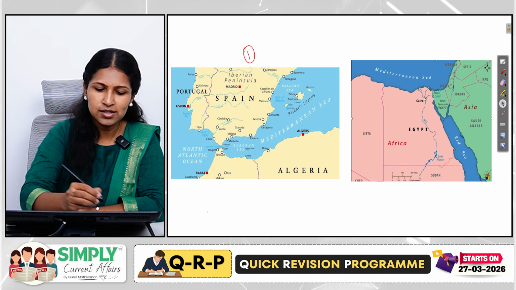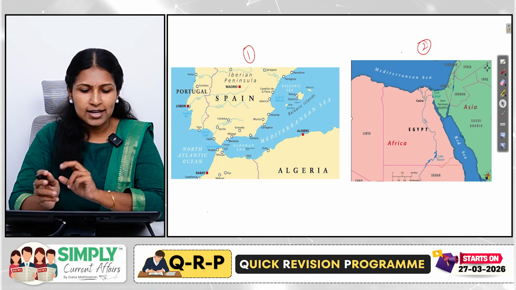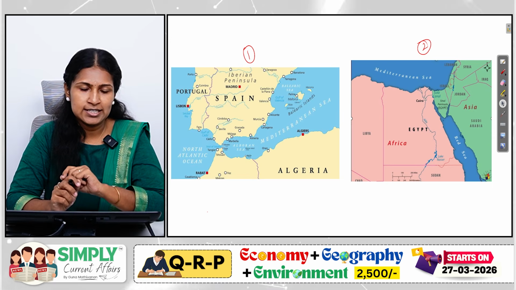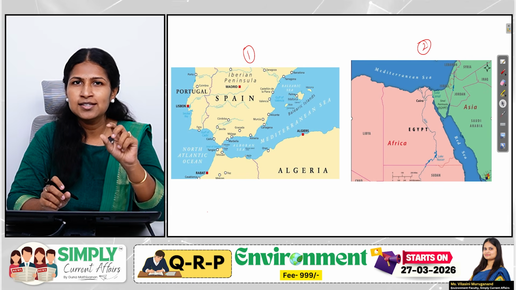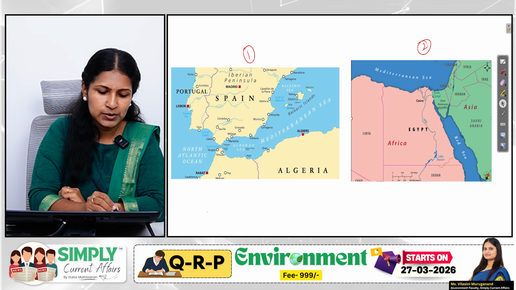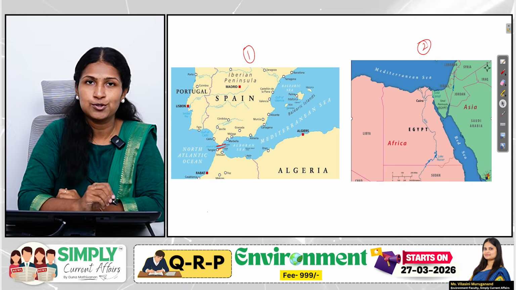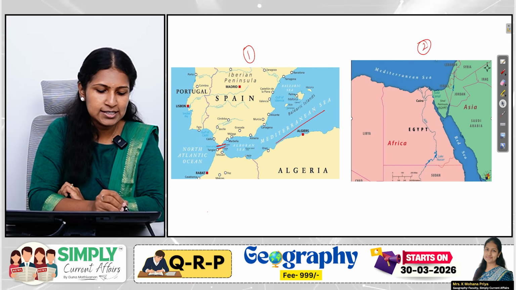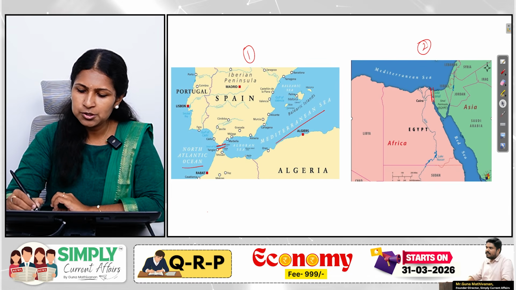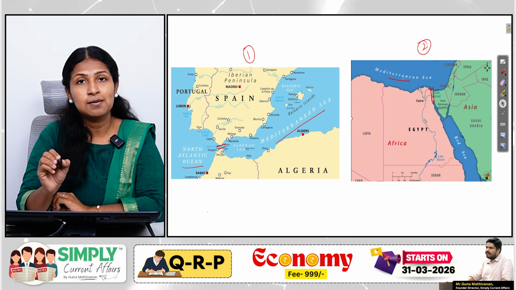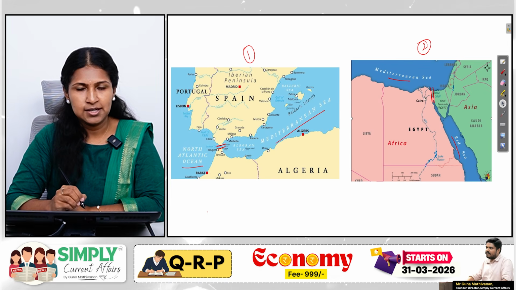As you can see, there are two images in front of you. So this is image 1 and this is image 2. In both the images, there is a commonality. You can see two large water bodies being connected by a narrow strip of water. So as you can see here, there is a narrow strip of water which is connecting the Mediterranean Sea with the North Atlantic Ocean. And here you can see a very thin strip of water which is connecting the Mediterranean Sea with the Red Sea.